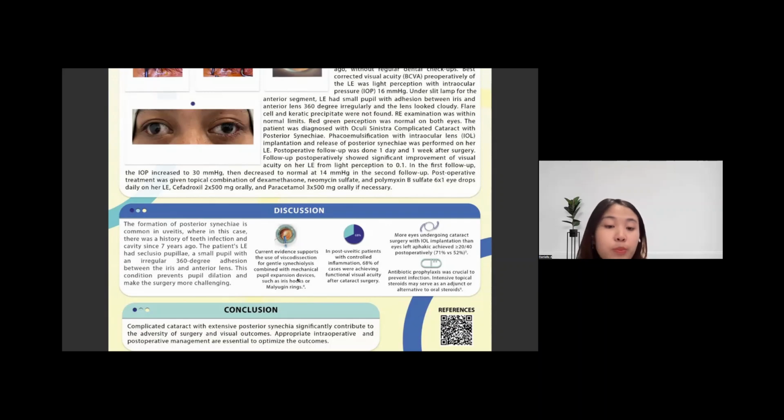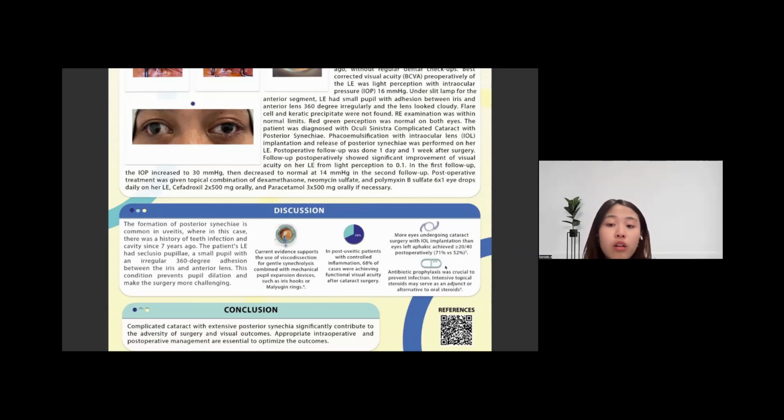Current evidence supports the use of viscodissection for gentle synechial release combined with mechanical pupil expansion devices such as iris hooks or Malyugin rings. As in this case, we used Malyugin rings intraoperatively because the pupil is small, and we had to use Malyugin rings to expand the pupil so we could take out the posterior synechiae. And in post-operative patients with controlled inflammation, 68% of cases achieved functional visual acuity after cataract surgery.